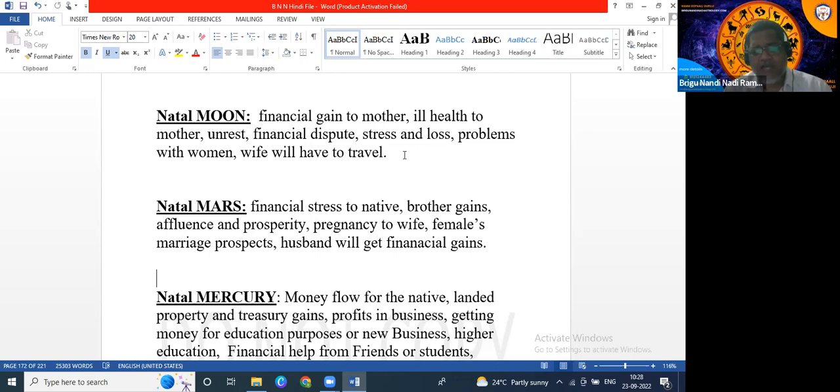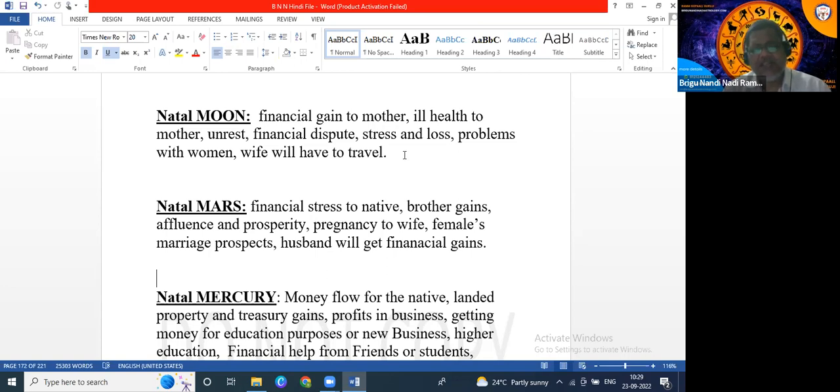Mars is the body, so without the body the native will not become a GB. So if transit Venus aspects natal Mars, then the female or male native may get married that month.